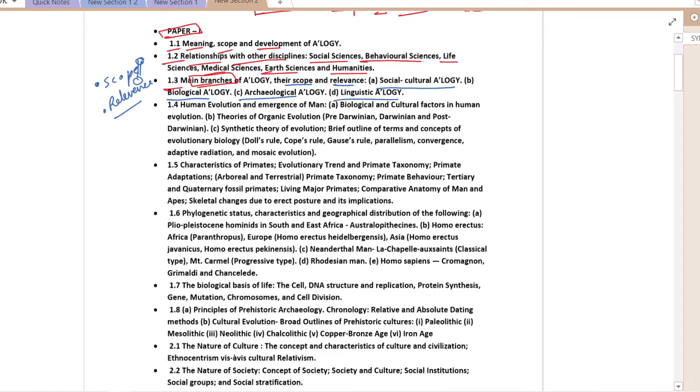See, in order to begin with a subject, it is very important that we have a basic idea of the subject that we are going to learn. The basic idea comes from the syllabus, and it is very important for every aspirant to understand the syllabus first. Decoding the syllabus is half the work done. After decoding the syllabus, what our approach is that